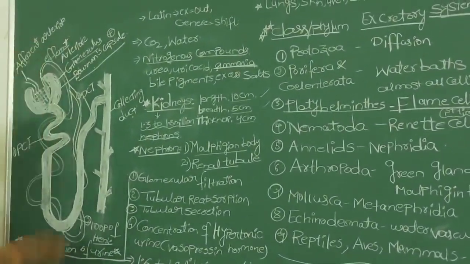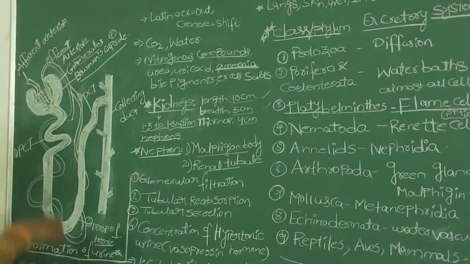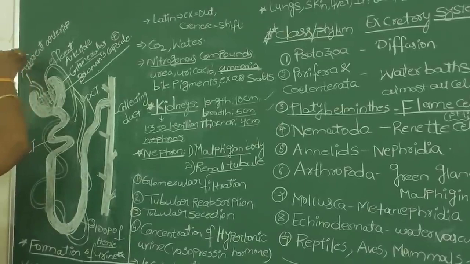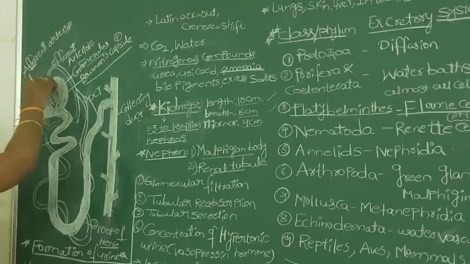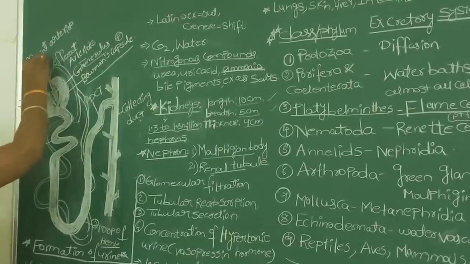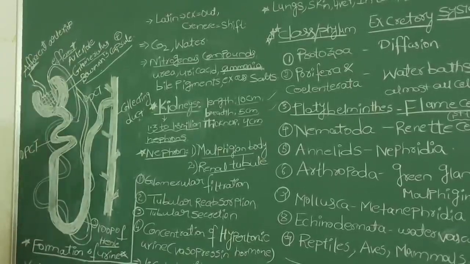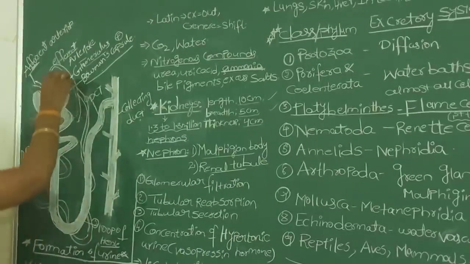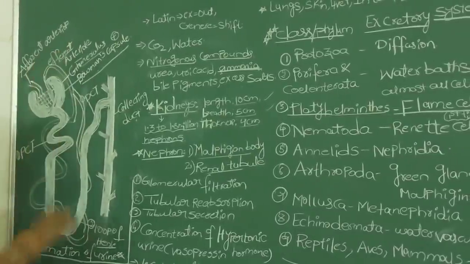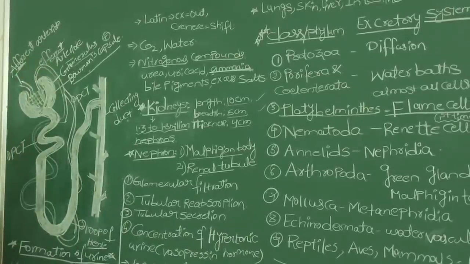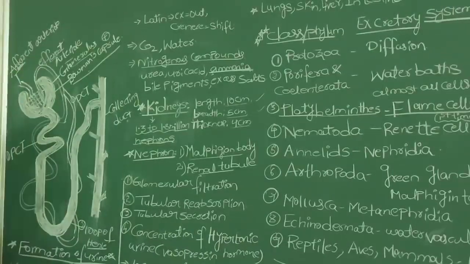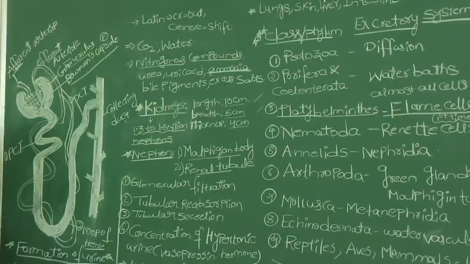These two are very important. Afferent means going in, entering the glomerulus, and efferent means coming out from the glomerulus.